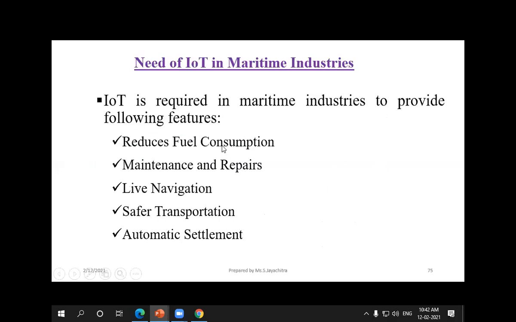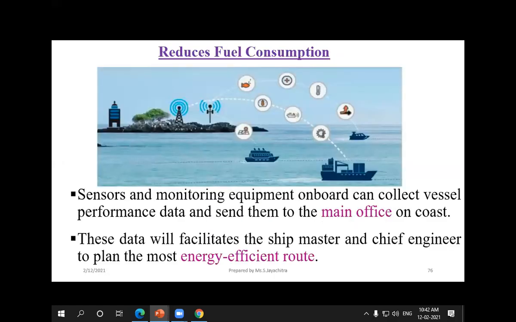And what is the need for maritime industries? We can reduce the fuel consumption, maintenance and repair, and offer live navigation. We can offer safer transportation also, and automatic settlement.